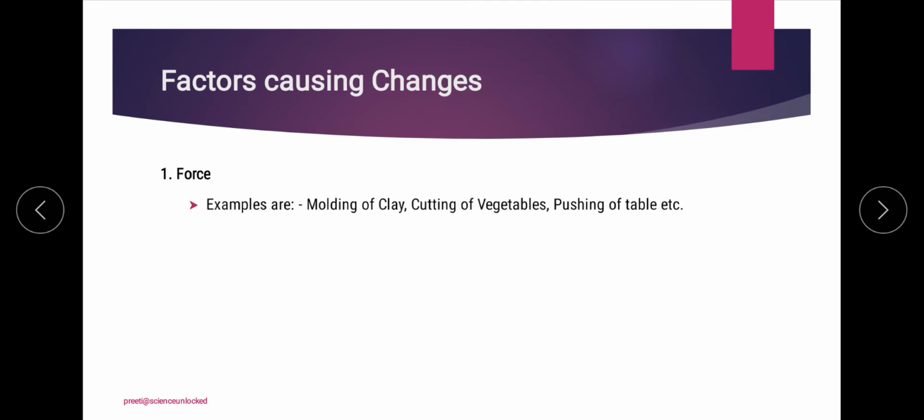Next thing that we have is the factors which cause the changes. One such factor is force. For example, you apply a particular amount of force so that something will take place because of that force.